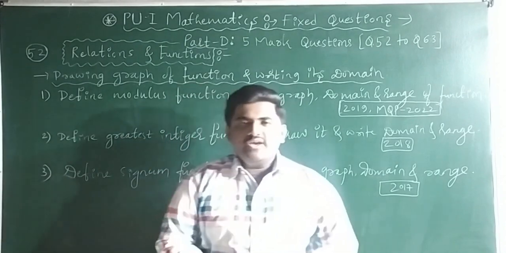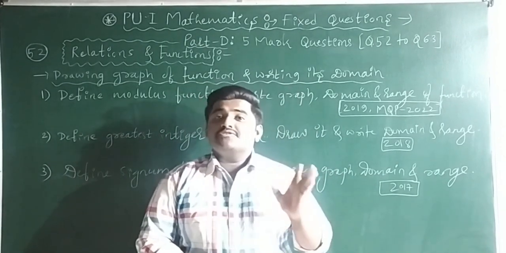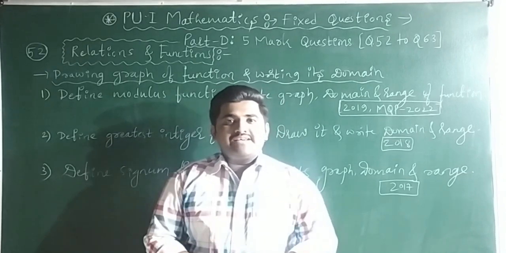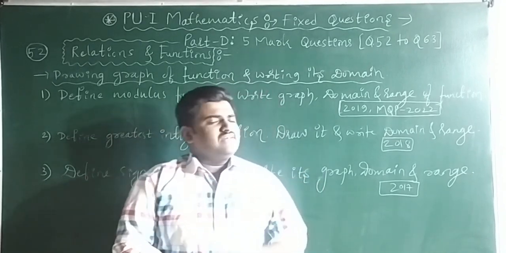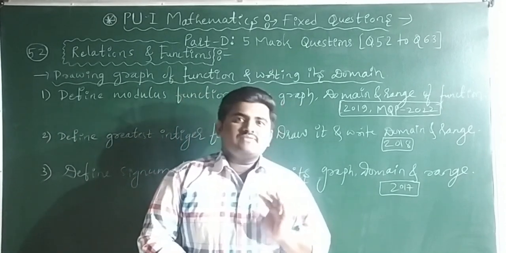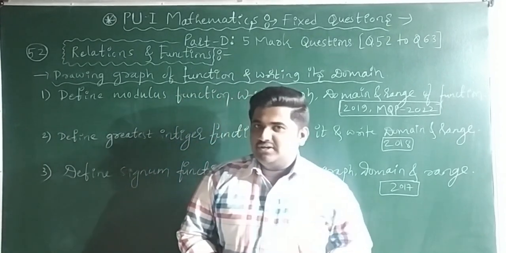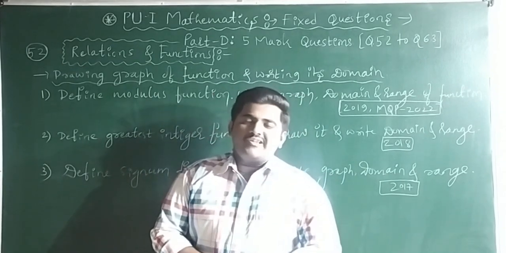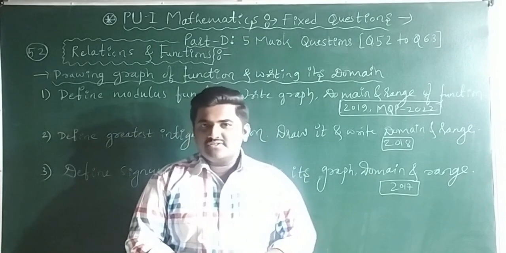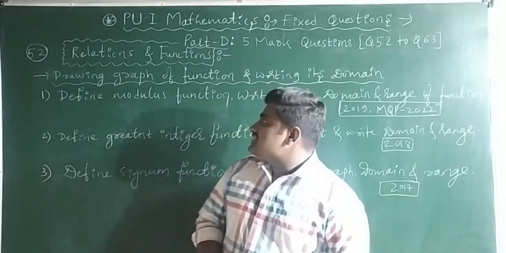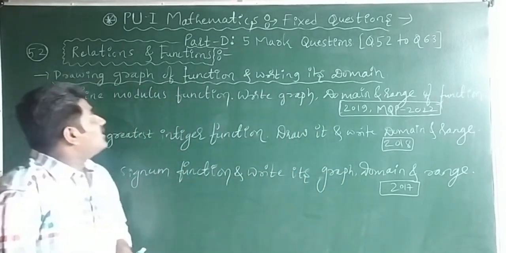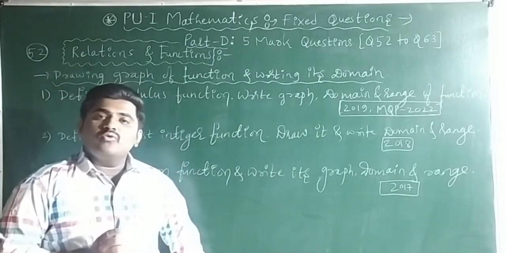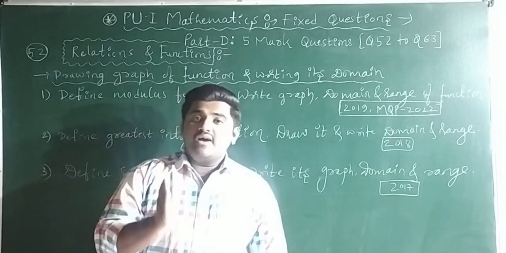In today's class, we are going to discuss the fixed questions of 5 mark questions of first PUC mathematics for annual exam 2022. Definitely asked questions, we are going to discuss for each chapter with question number. This pattern is according to the model question paper issued by PU Board 2022. See guys, starting from first is relations and functions. In this entire video, we are going to talk about only fixed 5 mark questions.